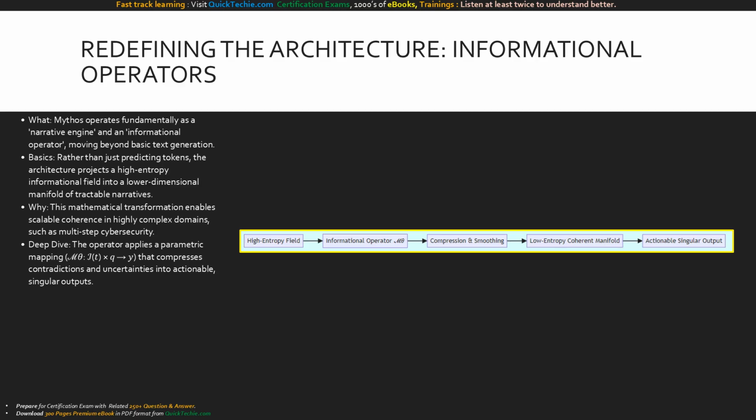This flowchart visualizes the informational operator concept. Instead of simple text generation, a massive, noisy informational field flows into the model. The operator applies its parametric mapping, compressing and smoothing out the contradictions. The output is a highly structured, singular, and actionable narrative. This is the foundational architecture of how Mythos achieves unprecedented clarity and reasoning across complex software environments.